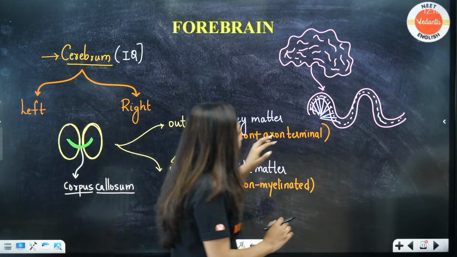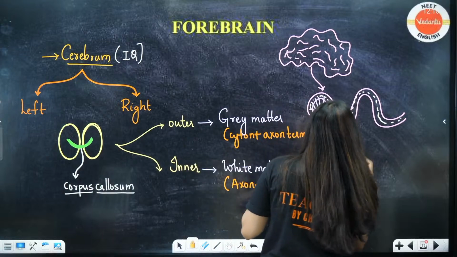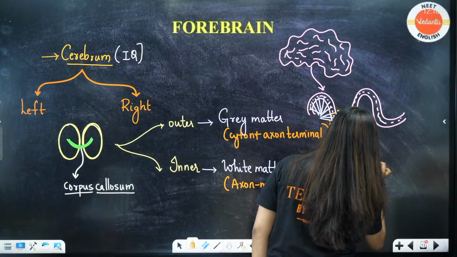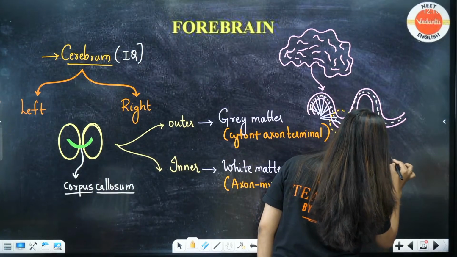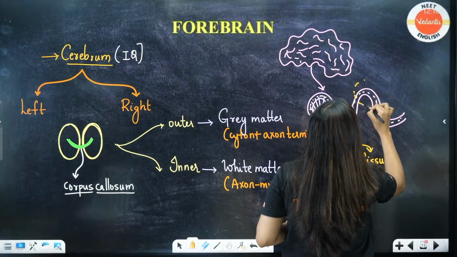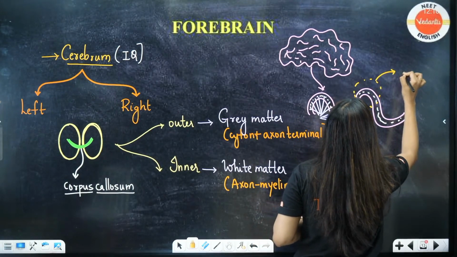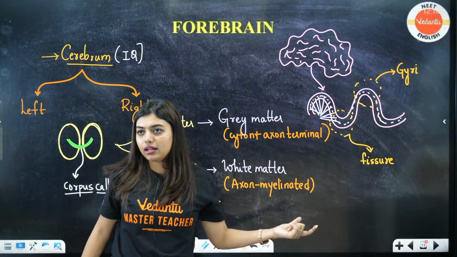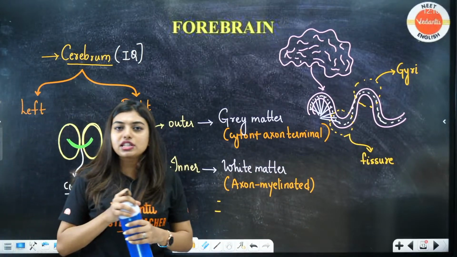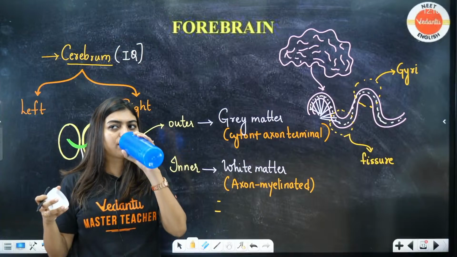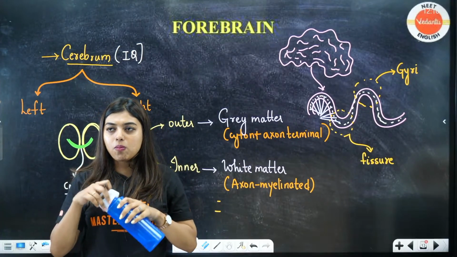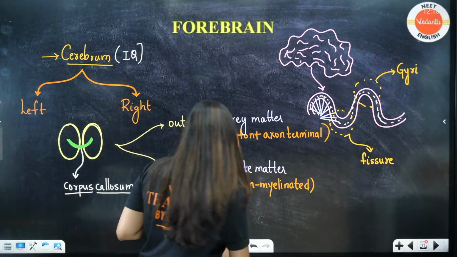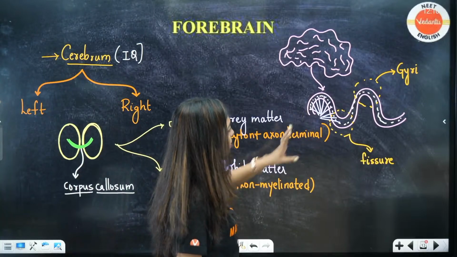Yes, ma'am, understood. Okay. Now, if you look here, these regions, the lower portion which you are seeing here, this one, this is called a fissure. This larger wave which you are seeing here is called gyri. If this fissure is smaller, we call it sulci as well. If it is larger, we call it fissure. Longer bendings will be called fissure, smaller ones will be called sulci.